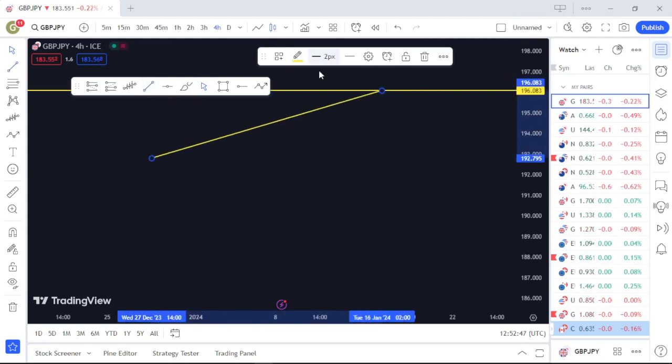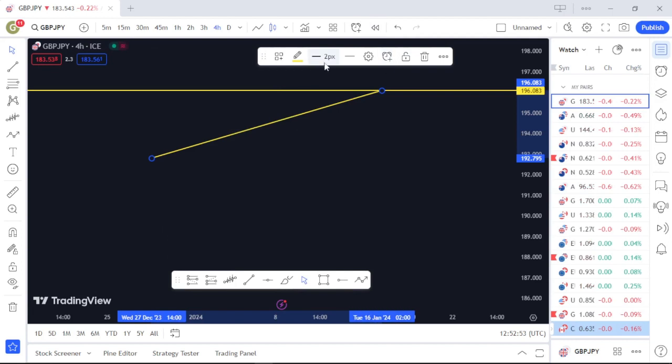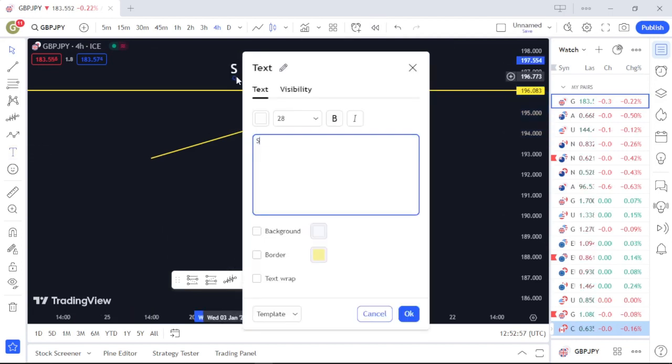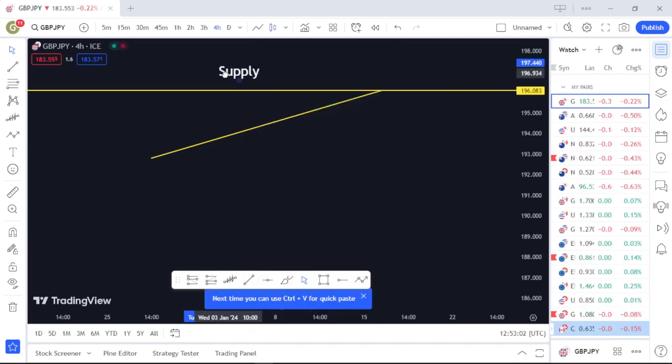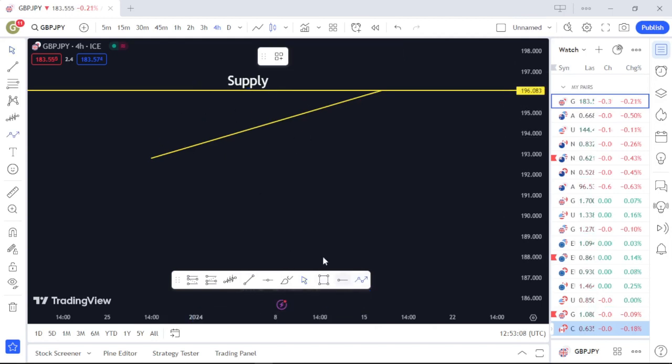For example, here is my supply area. Once this is my supply area and I'm seeing a price build up around this area, what I simply look out for is a market that will be moving in this direction. You see, the market keeps coming down, going, coming, going.